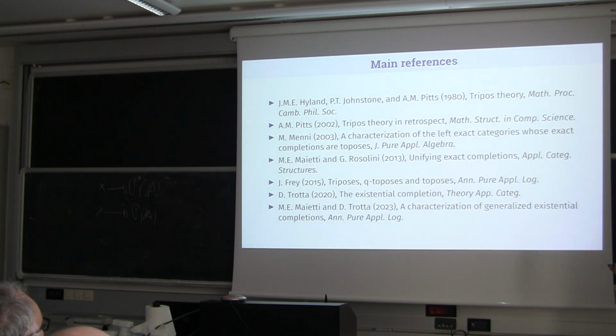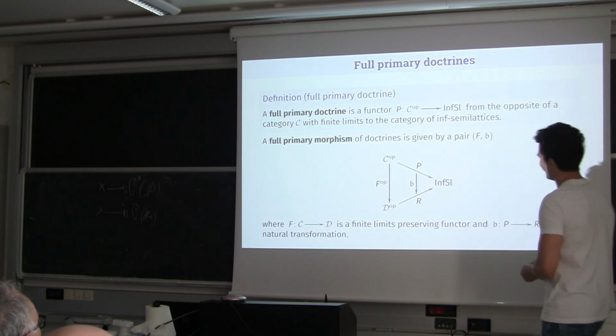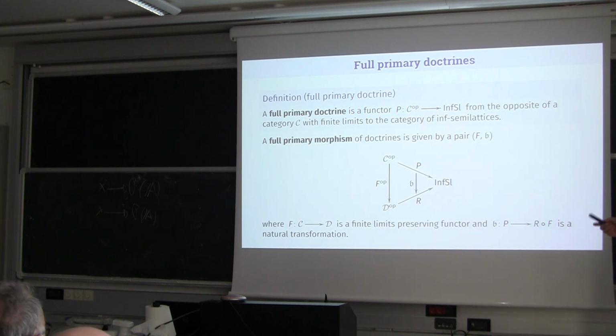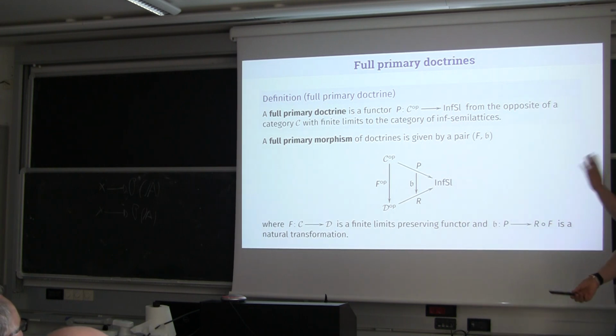Okay, now it works, and now I can start to give the details. I want just to quickly recall some standard definitions. We already saw the tutorial by Pino, but let me just quickly fix the notation for today. In this talk, I will use these definitions of a full primary doctrine, for a functor whose base category has finite limits, and this is of course a primary doctrine in the sense that we saw yesterday.